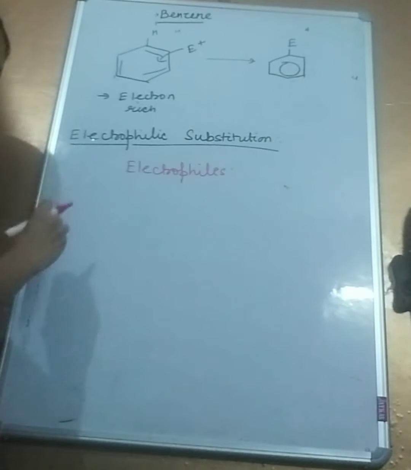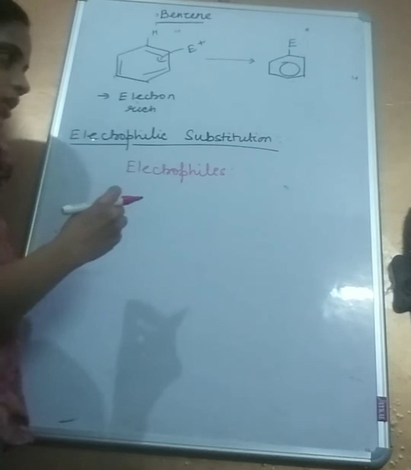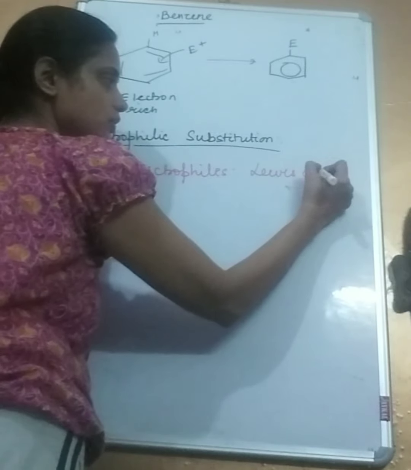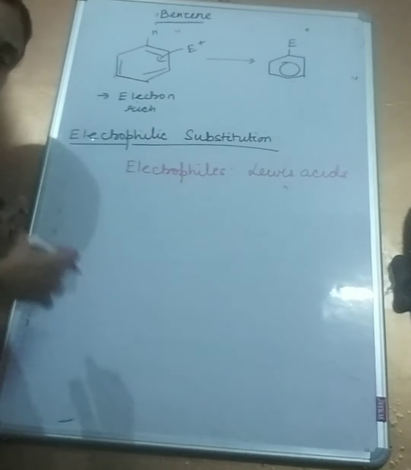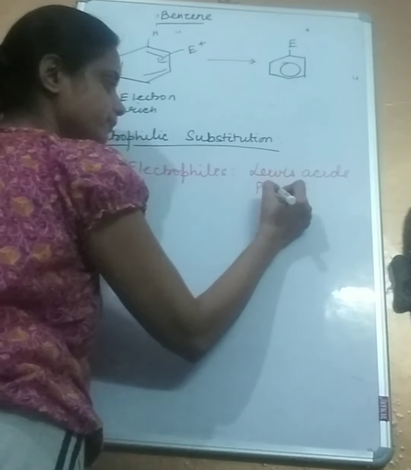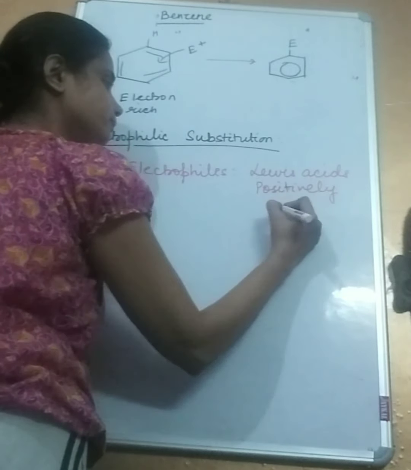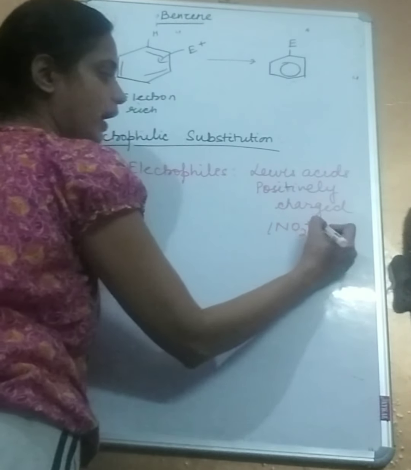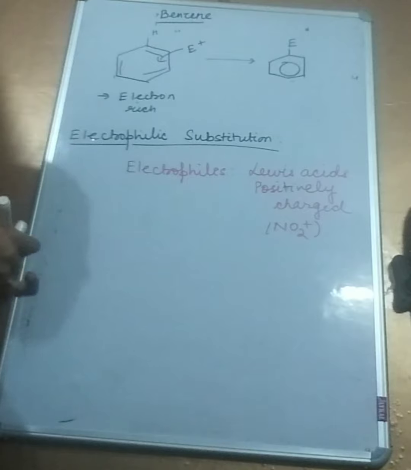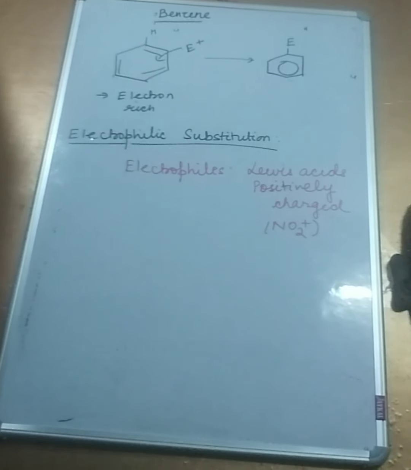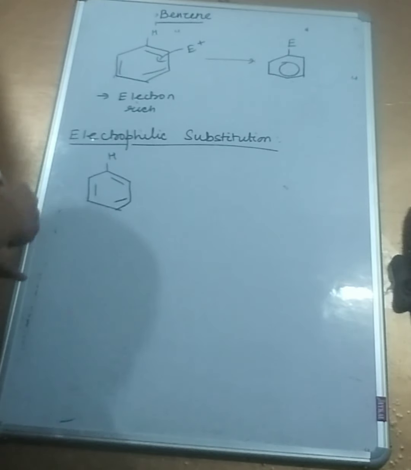Remember, electrophiles are either positively charged or electron deficient species. So what are electron deficient species? They are Lewis acids. So they are seeking electrons. So Lewis acids, we will see some Lewis acids, and we will also see positively charged species, like nitronium ion. Right, so there would be some Lewis acids which you see, there would be positively charged species which you see during the reaction, the electrophilic substitution in benzene. So I'm showing you generally what happens, and I'll take specific examples.